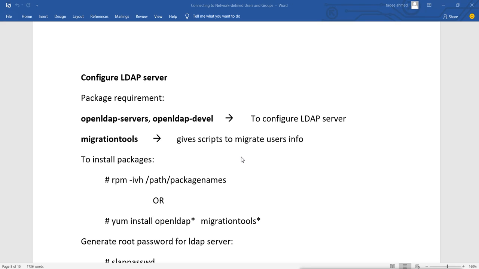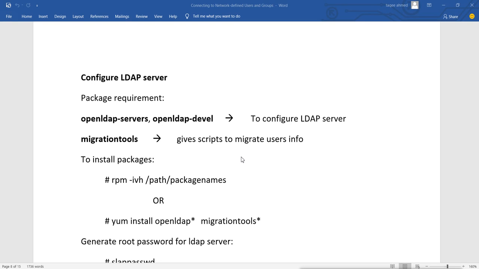Now this package will give us scripts to migrate the users of the Linux system to the LDAP directory structure. That means in Linux, we have a different way of storing information about the users. In LDAP, it is a different way of storing users' information.